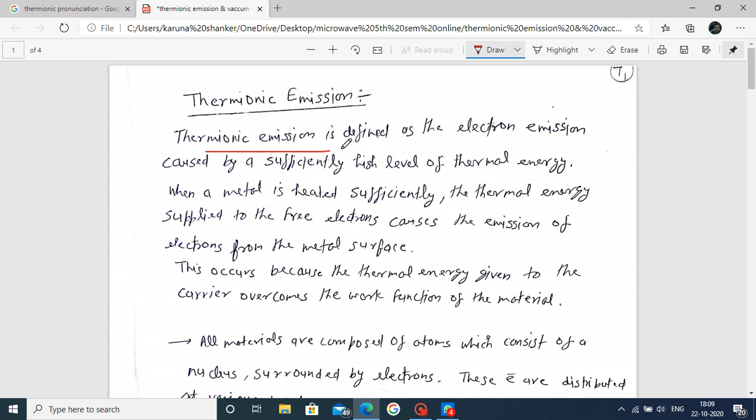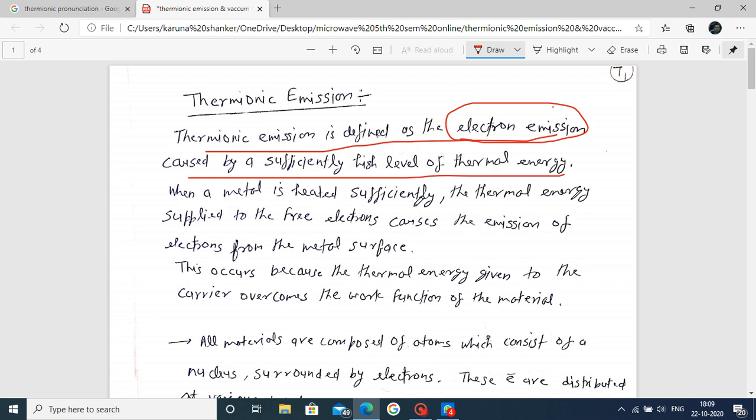In other words, when we provide heat or thermal energy, electrons are emitted from that particular material. That is called thermionic emission.